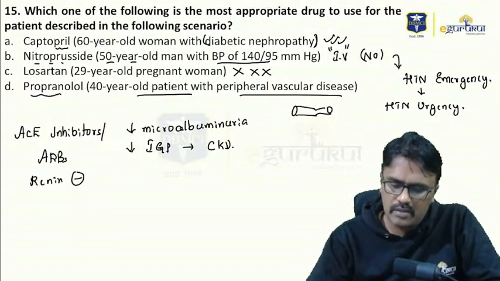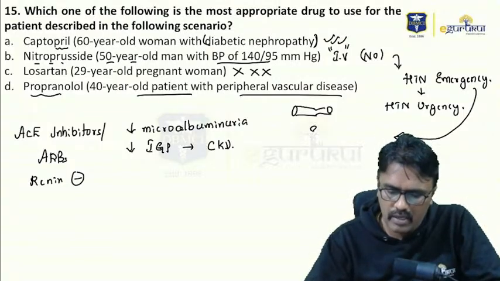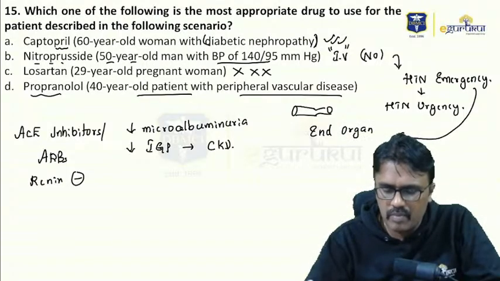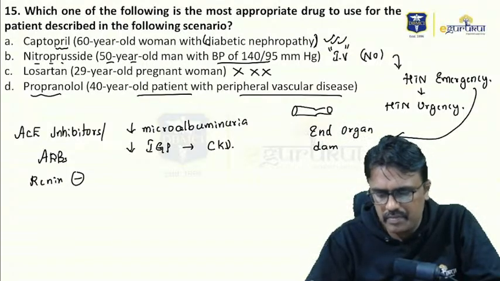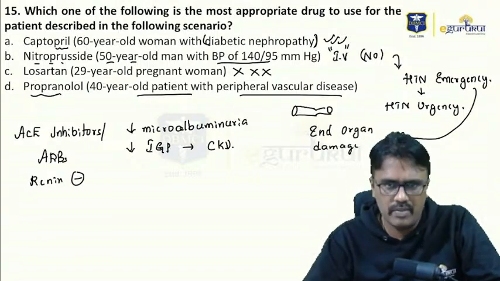In an emergency, irrespective of whether the blood pressure is 180 or 120, there will be end organ damage. So for emergency, remember end organ damage. In urgency, the BP will be high, but without any end organ damage. Right.